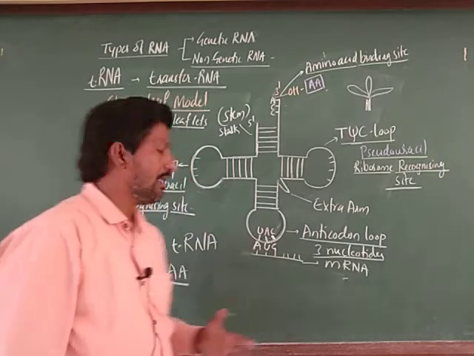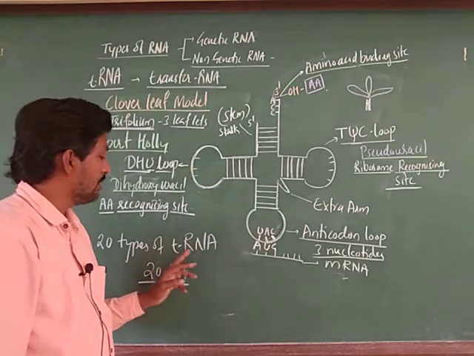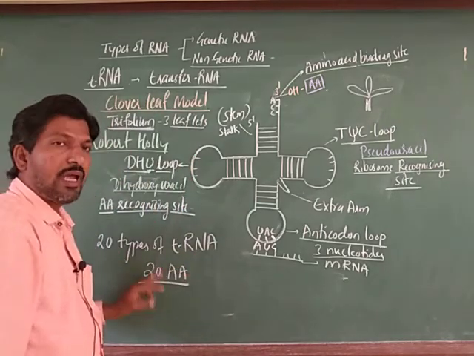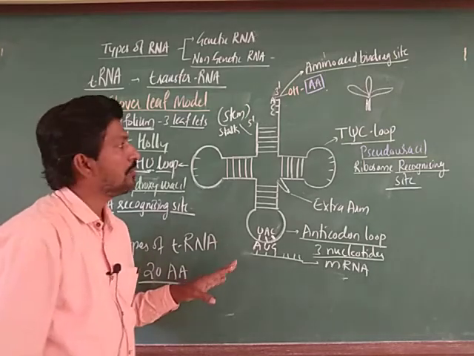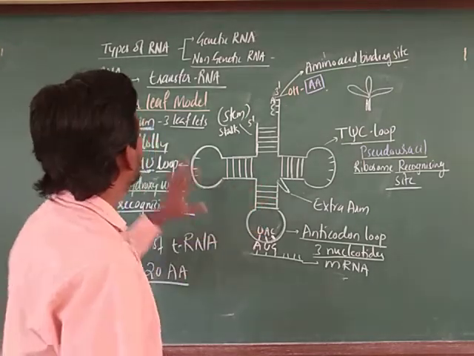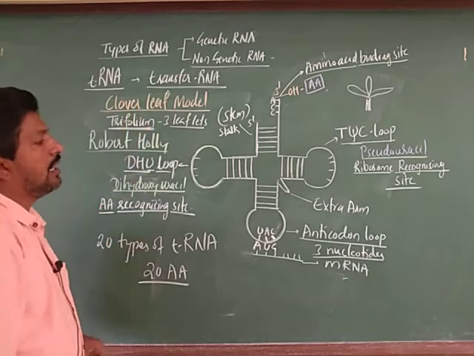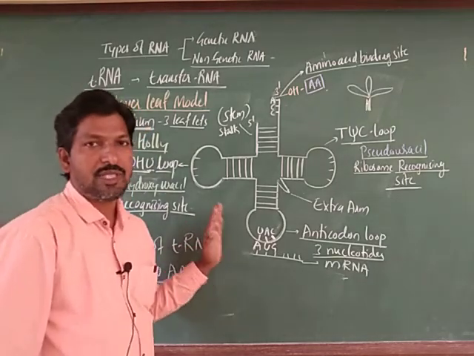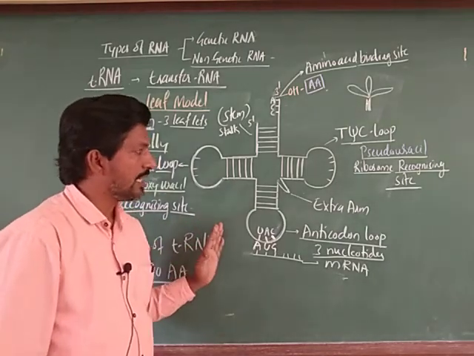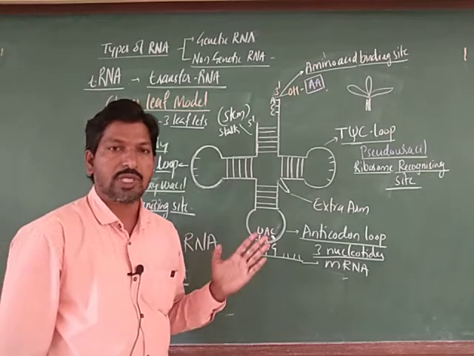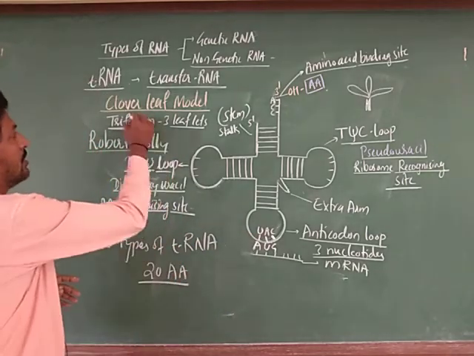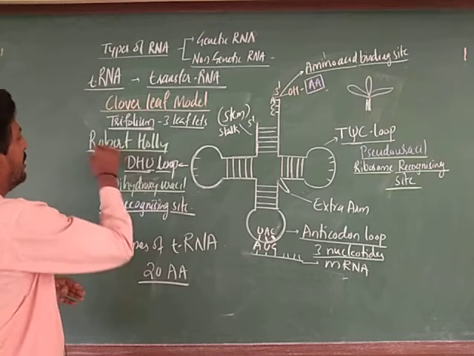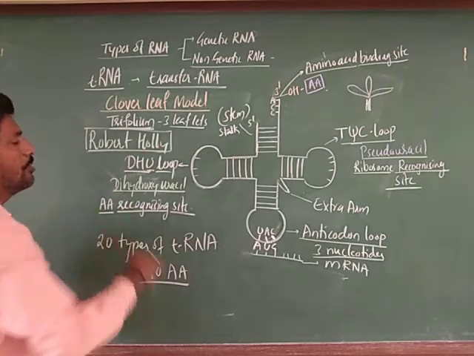Usually we can say that there are 20 types of amino acids and 20 types of tRNA. So this is about the clover leaf model of tRNA, and it is important for your examination. Please try to draw this diagram, and you can refer to the book also. It was proposed by Robert Holley, and for 1 mark you may remember it.